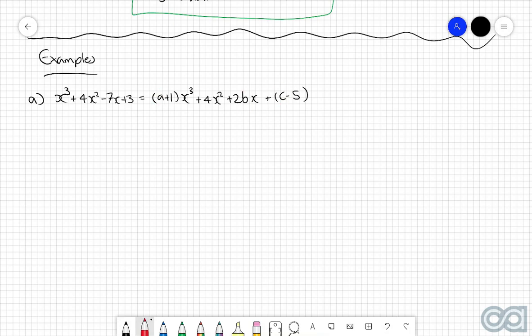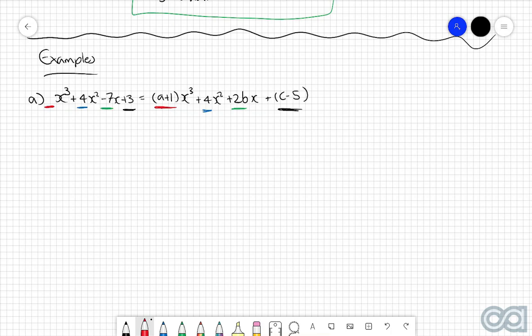So polynomial equality tells us that the coefficients of corresponding terms are going to be equal. In other words, the coefficients of the x to the power of 3 terms will be equal, the coefficients of the x to the power of 2 terms are going to be equal, the coefficients of the x terms are going to be equal, and finally, the constant terms are also going to be equal. So let's start off by writing a few equations connecting each of these different sets of coefficients.